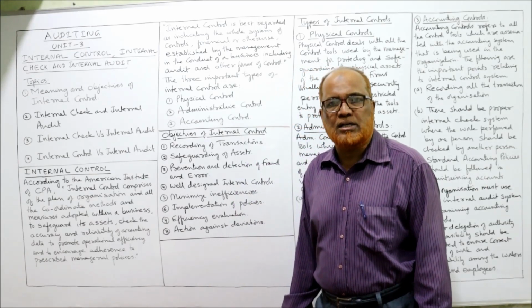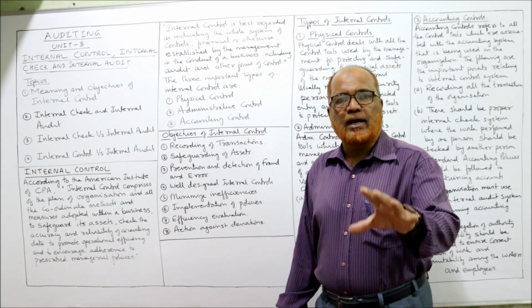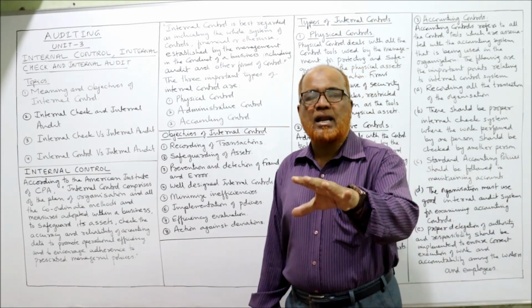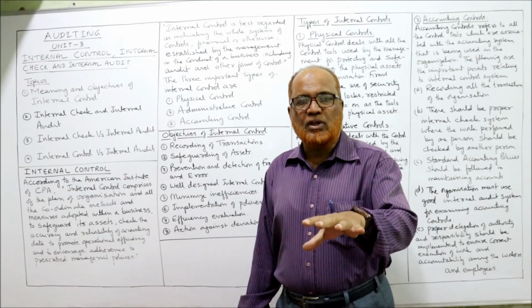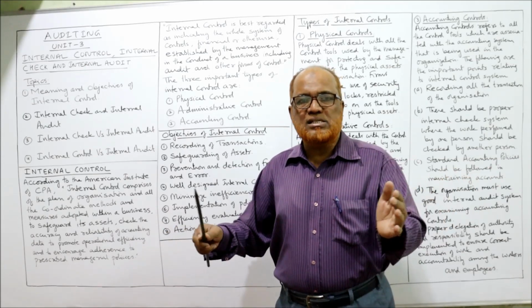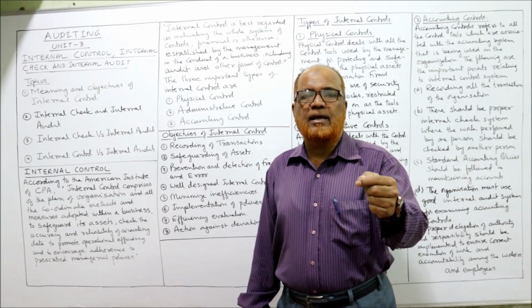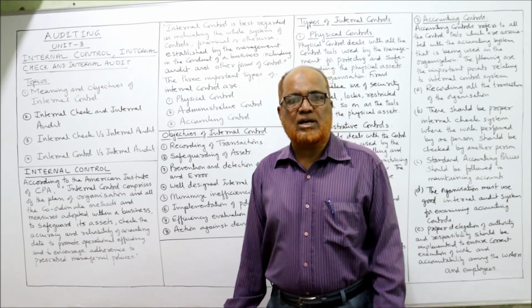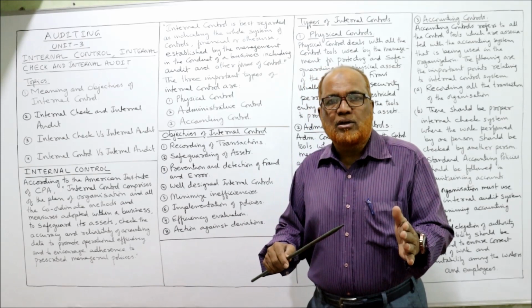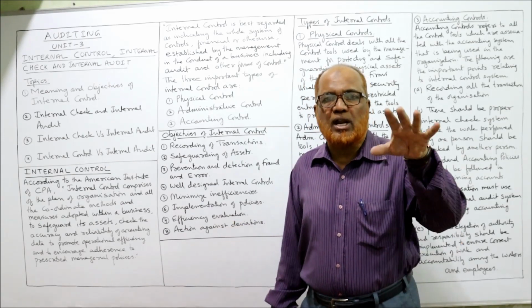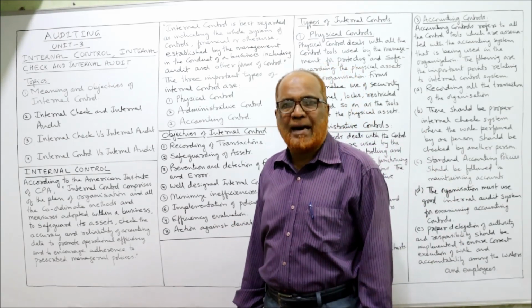Certified Public Accountants, regarding internal control. So internal control is nothing but the plan and method of the organization regarding the safeguarding of assets, accurately and reliably recording all the transactions, and adherence to the plans and policies implemented by the management.